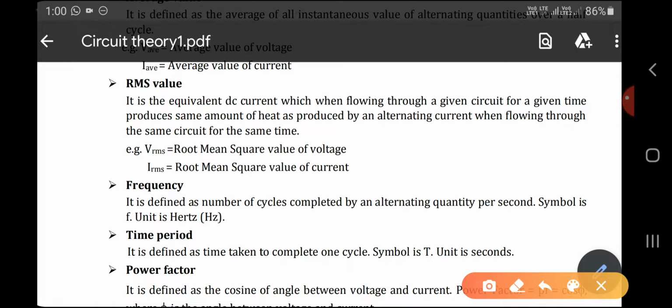Next definition is frequency. We know the frequency is the inverse of the time period. It is defined as the number of cycles completed by the alternating quantity per second. The symbol is f, and the unit is hertz. We know this. Next is time period. It is defined as the time taken to complete one cycle. The symbol is T, and the unit is seconds.